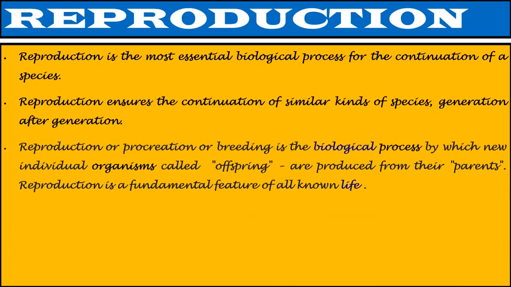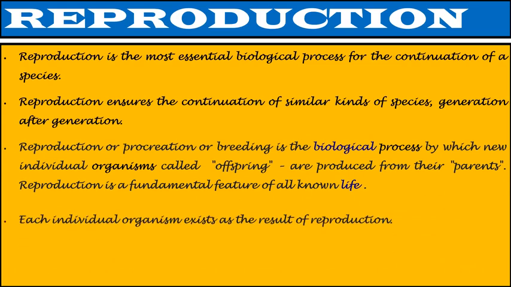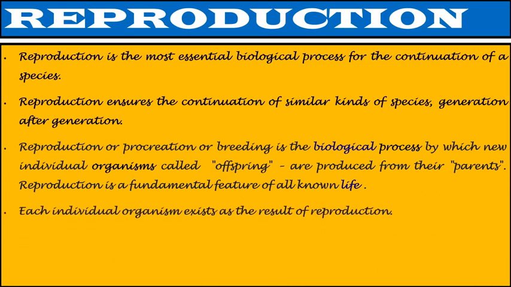Reproduction or procreation, or called breeding, is the biological process by which new individual organisms called offspring are produced from their parents. Reproduction is a fundamental feature of all known life. Each individual organism exists as the result of reproduction.